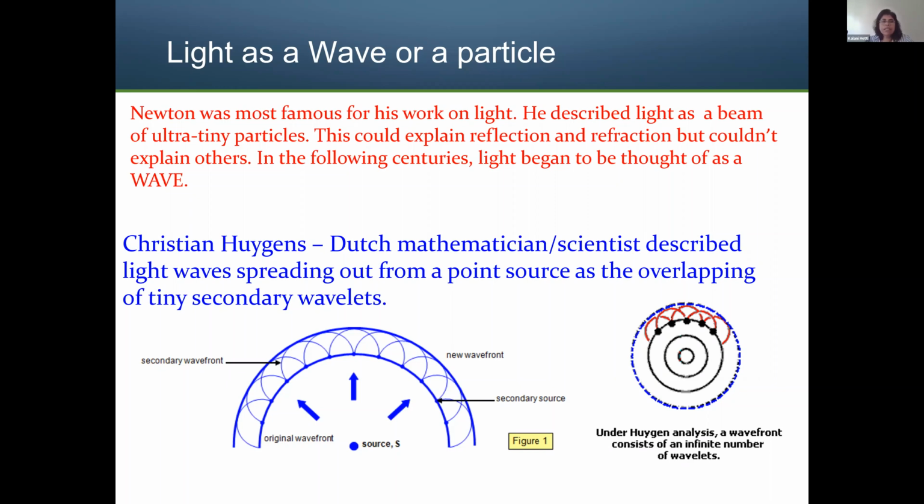That's where Christian Huygens, the scientist, described light waves spreading out from a point source, overlapping and creating secondary wavelets, and it keeps moving. What that means is, you see here you have a source, and this source is creating the light, as we know, right?